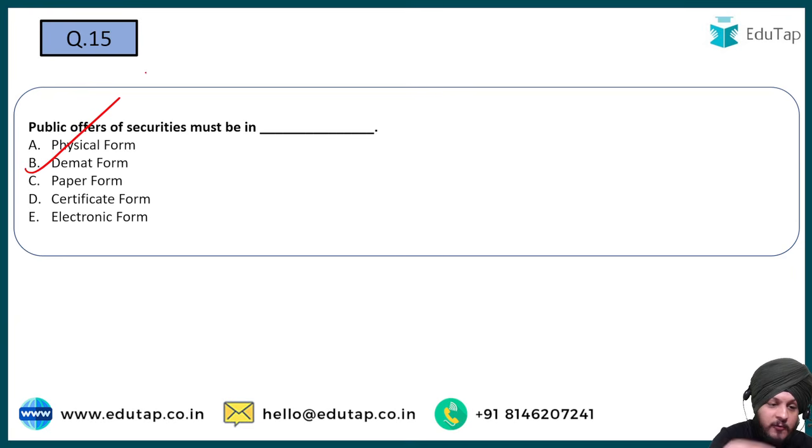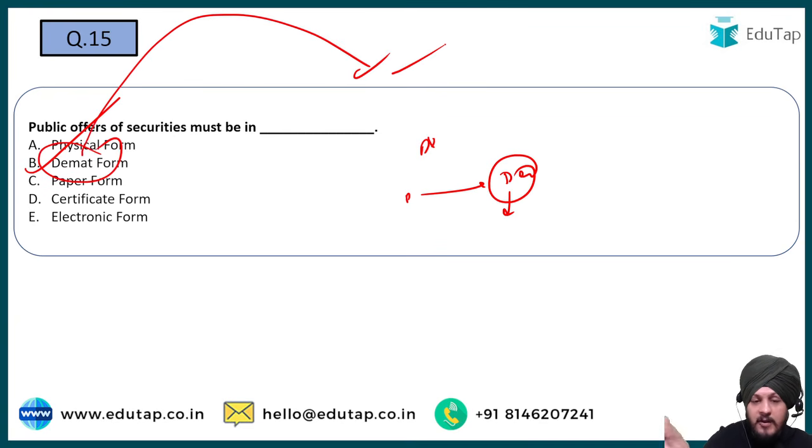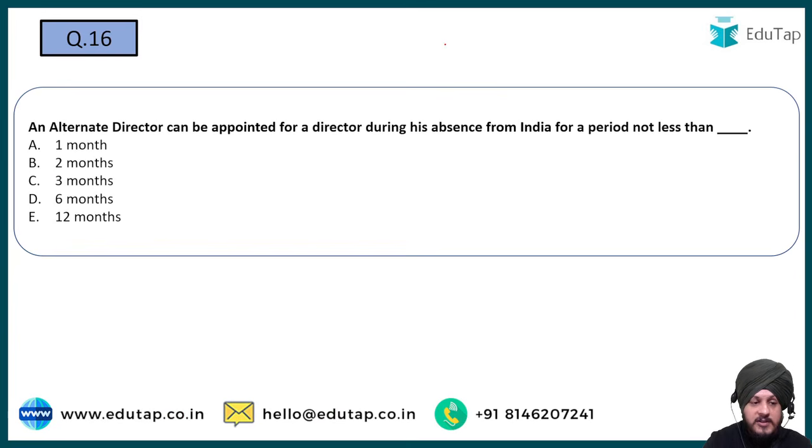इसका आंसर है डीमैट फॉर्म, ठीक है? तो फिजिकल फॉर्म को हम खत्म कर रहे हैं, राइट, because of the different challenges that are associated with it. So the public offer securities must be issued only in demat form, which is nothing but the dematerialized form, right? So that is going to be the correct answer to this question. ये तो बहुत इजी क्वेश्चन है, इसमें तो एक्सप्लेनेशन की भी जरूरत नहीं है, बहुत ही स्ट्रेट फॉरवर्ड आंसर होगा इसका. Moving on to question number 16.